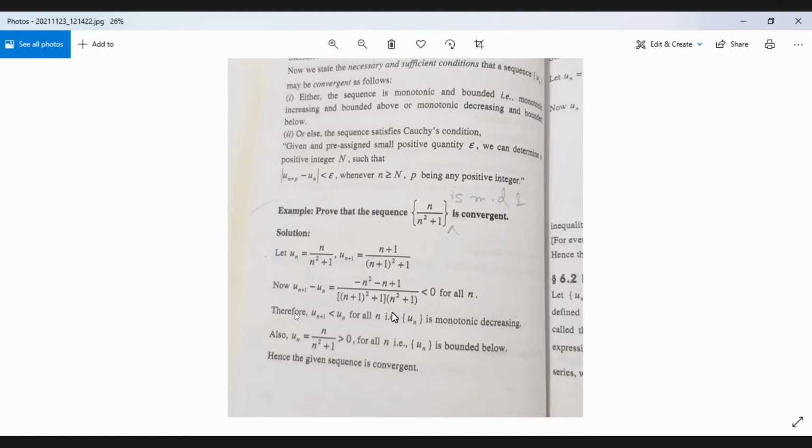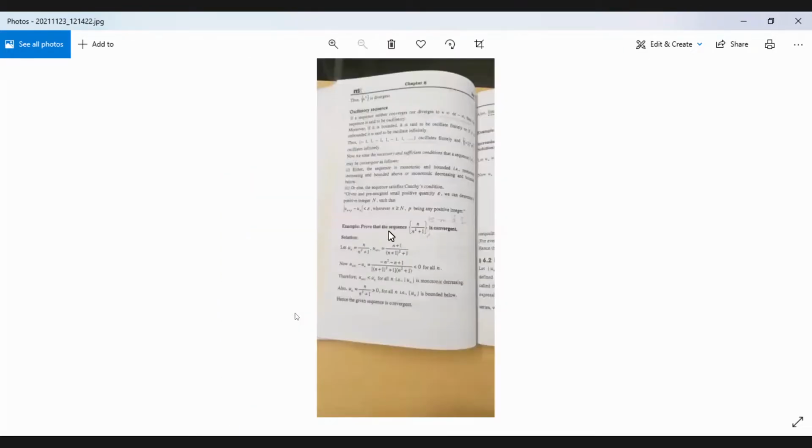Yes, ma'am. Okay, you can also do it another way: limit n tends to infinity of un, that is, limit n tends to infinity of this. Since in the denominator we have n square, we divide the numerator and denominator by n square. The numerator will be 1 by n, and the denominator will be 1 plus 1 by n square. 1 by n square is 0 because n is tending to infinity. The numerator 1 by n, that is 1 by infinity, means 0. So the sequence is converging towards 0. Therefore, it's an example of a convergent sequence.